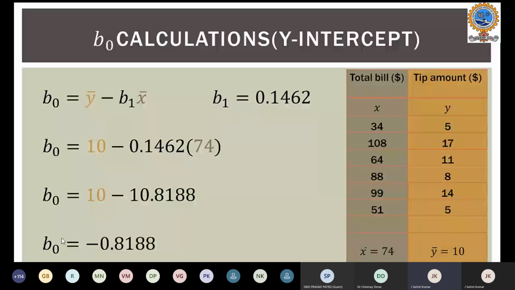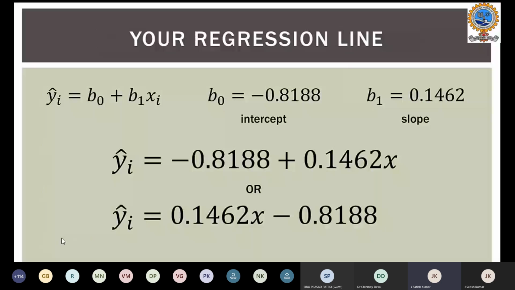So your regression line, the expected value of yi, should be b0 plus b1 times xi, with intercept minus 0.8188 and slope 0.146. Your expected regression line would look like: minus 0.8188 plus 0.146 times x.